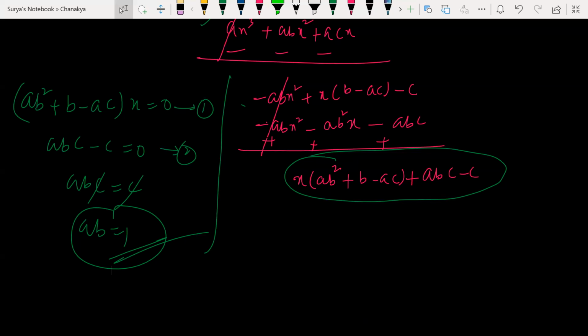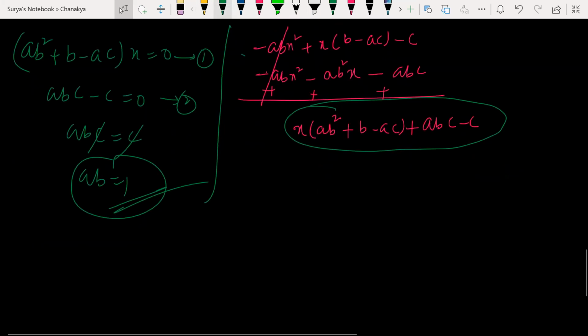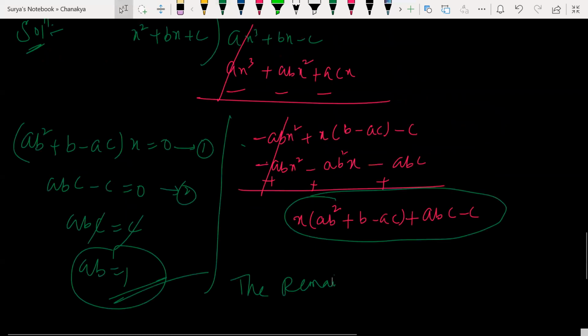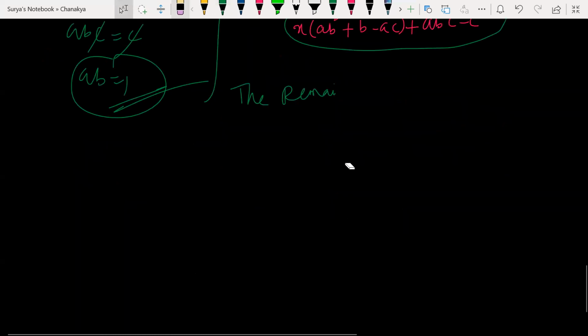Arey bhai, if you don't understand this one, look at this here. Whenever, what is the rule? आपको rule पता है ना? Whenever f of x is divisible by some g of x, the remainder will be equal to 0. Look at this then. This remainder is direct. The remainder after dividing f of x by g of x. देखो मैं बोलूंगा, आपको कैसे बताएंगे. हाँ, एक मिनट. This remainder is there, right? If you don't understand like this,